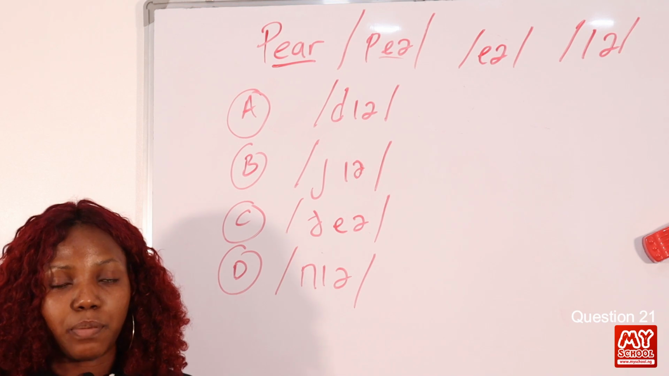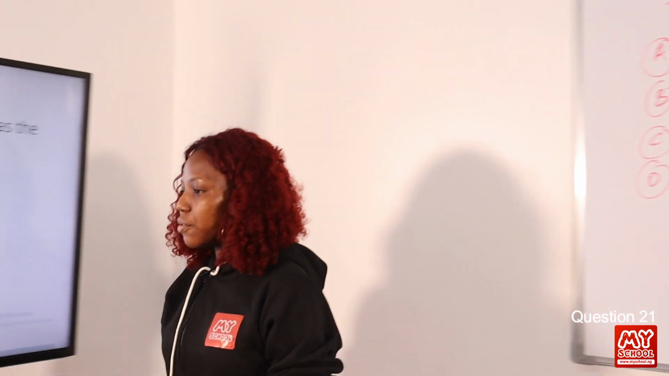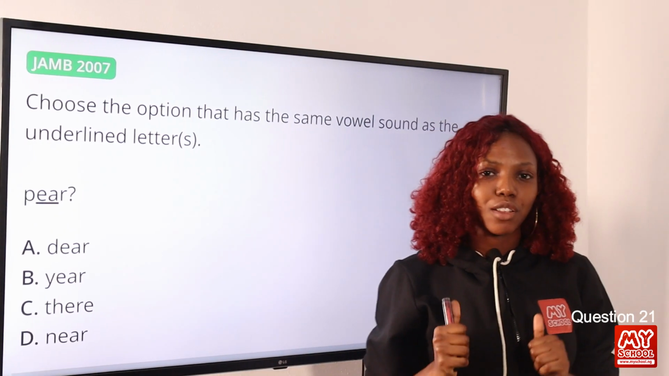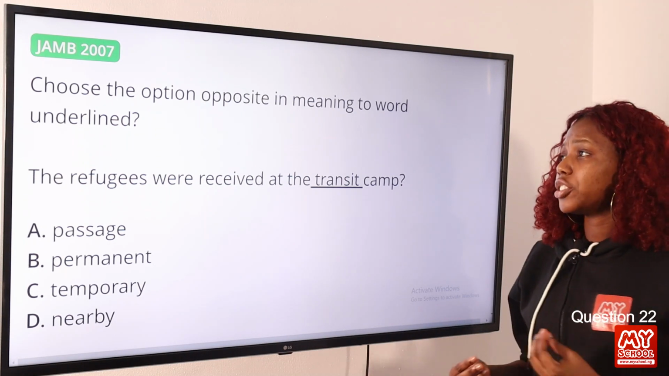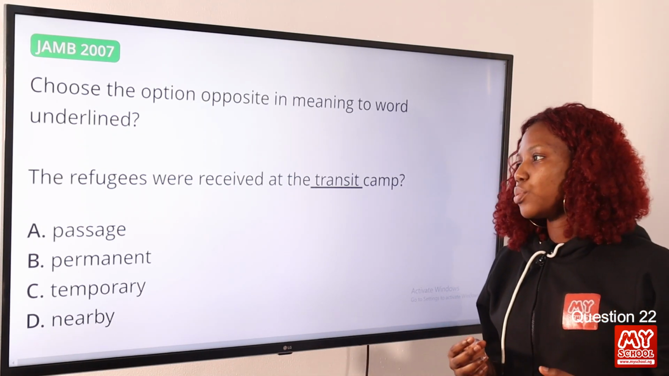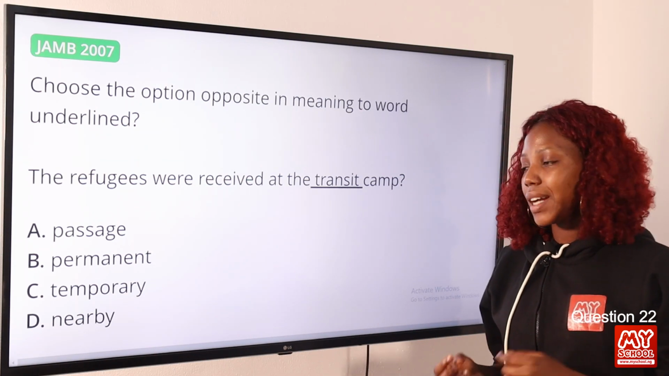Now let's head back to the screen. From the transcription on the board, we can conclude that option C is the correct answer to this question. Question 22. Choose the option opposite in meaning to the word underlined. The refugees were received at the transit camp.